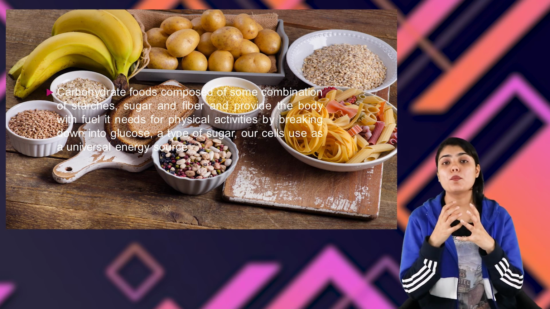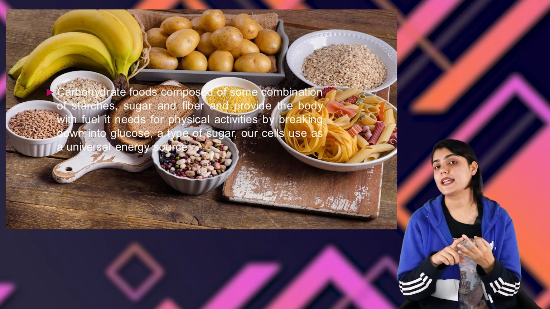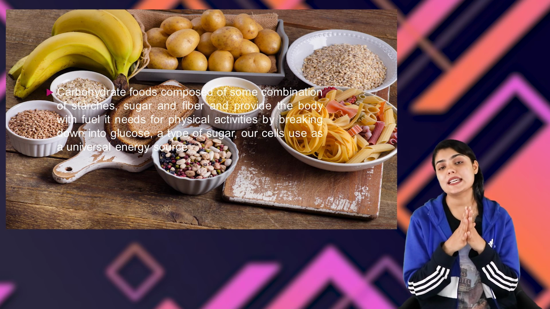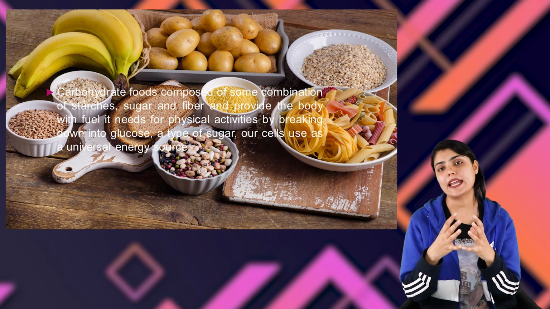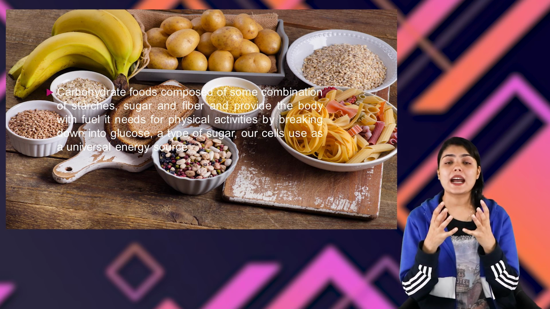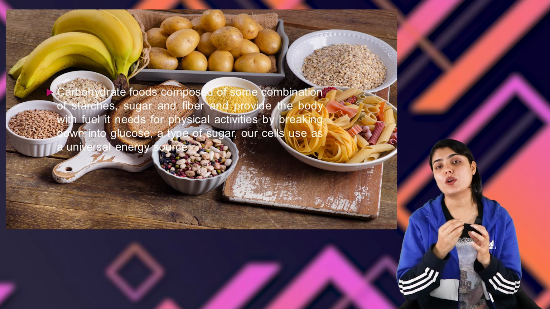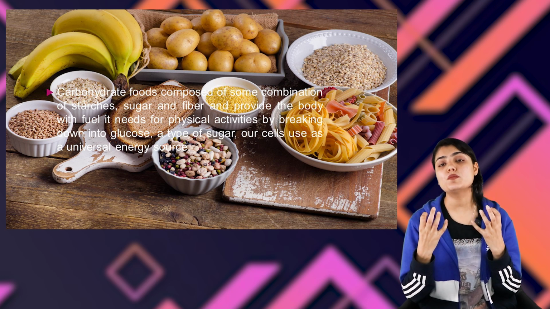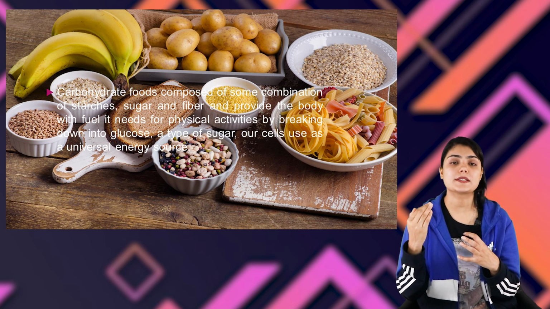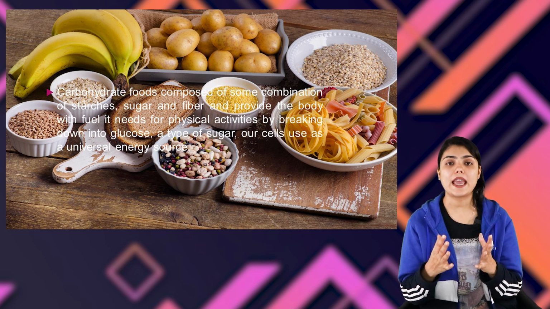Carbohydrate foods are composed of starch, sugar, and fiber. So carbohydrates, as I said, are the source of energy for our body to carry out any kind of physical activity. The carbohydrate is broken down in our body into glucose, and glucose is a form of sugar that is consumed by our cells in order to provide us energy to carry out every activity.